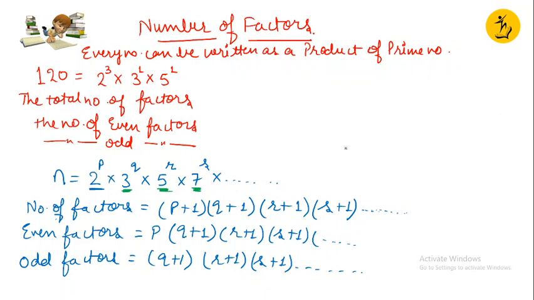Right. So let's come again to 120. On the next page I'll explain it. So 120 could be written like this: 2 to the power 3 multiplied by 3 to the power 1 multiplied by 5 to the power 1.